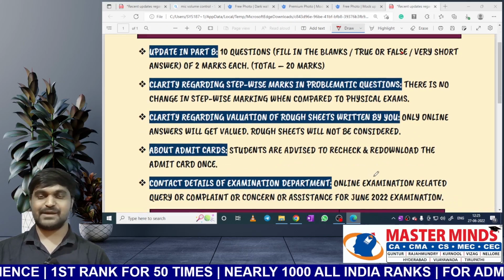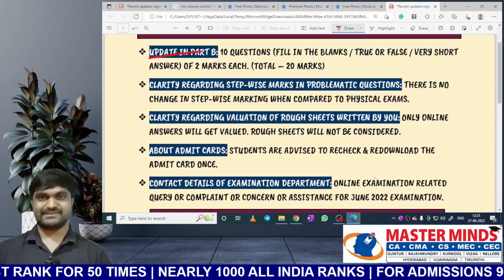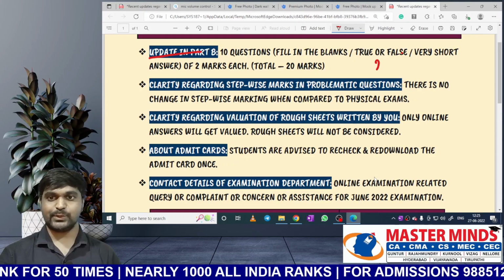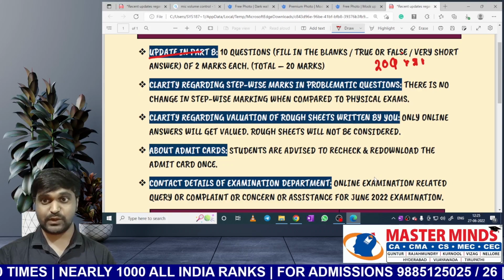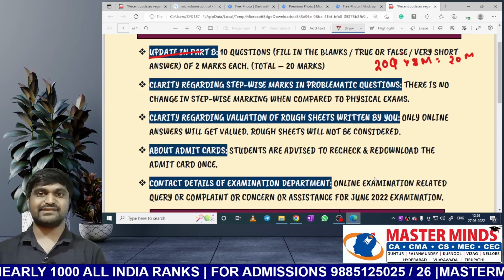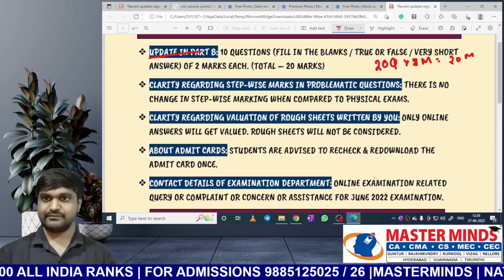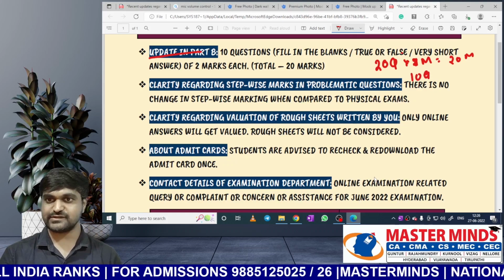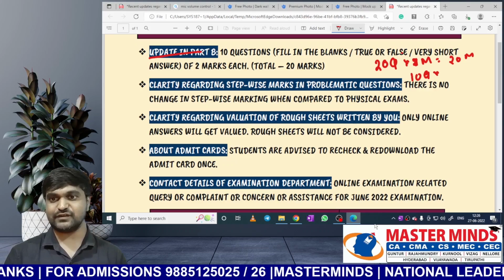The very first update is in Part B. Previously there were 20 questions of 1 mark each, that is, in total 20 marks. But now there is a change. The number of questions has decreased, so now there will be only 10 questions, but the number of marks has increased, so each will be asked for 2 marks.